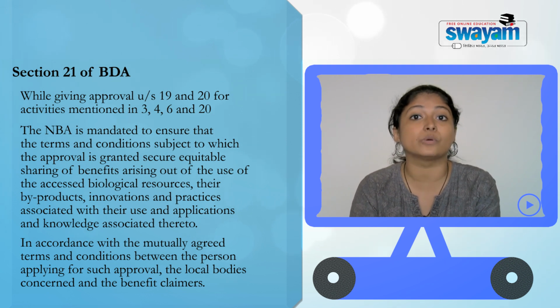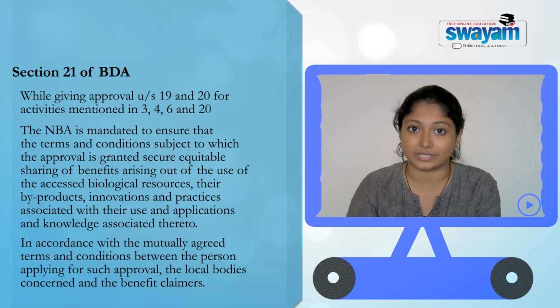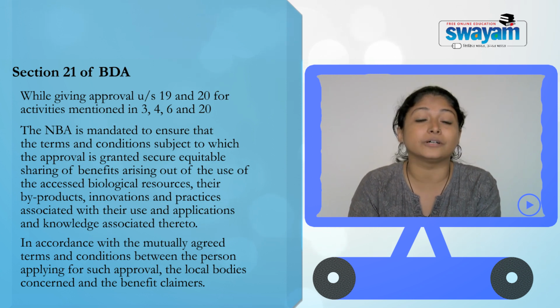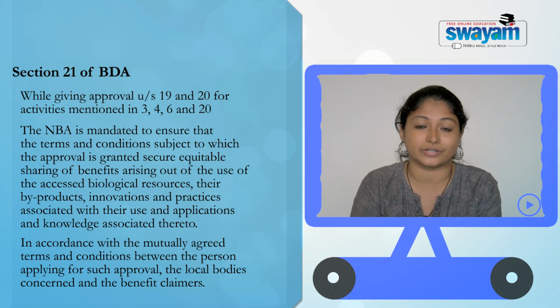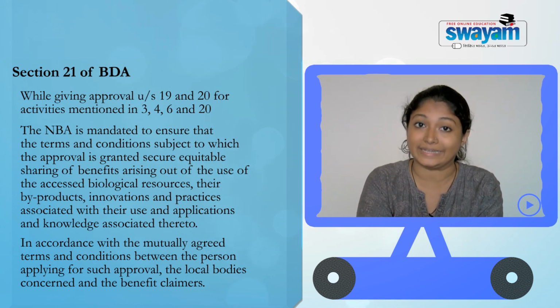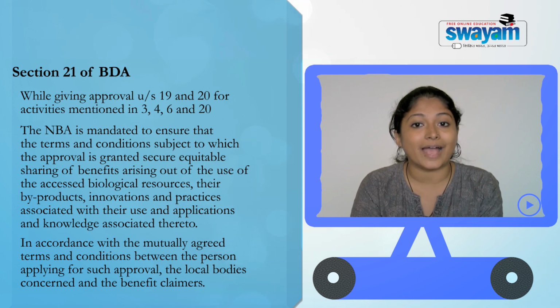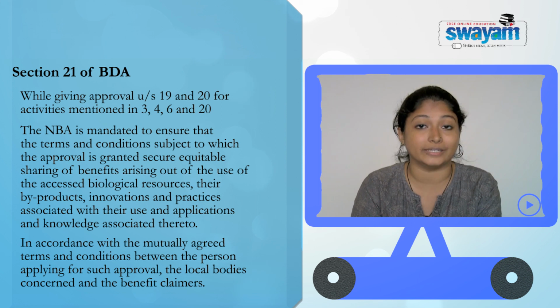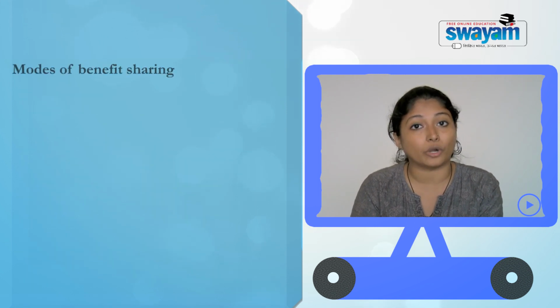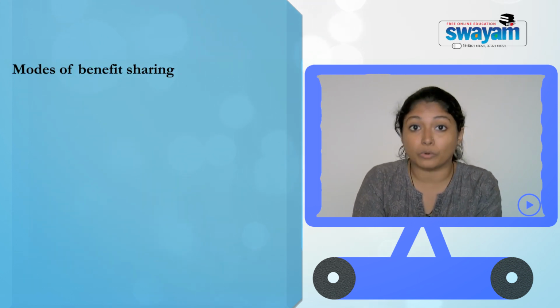Benefit claimers are people who are conserving the biological resources, or who have been keeping the information related to biological resources. The term is also defined in the Biological Diversity Act, and these are the people who have to be involved in the mutually agreed terms. And what are the modes of benefit sharing?